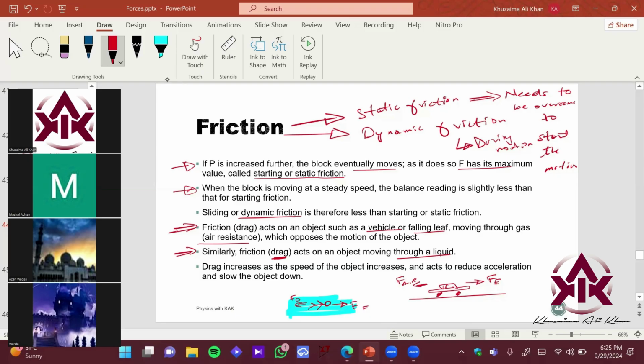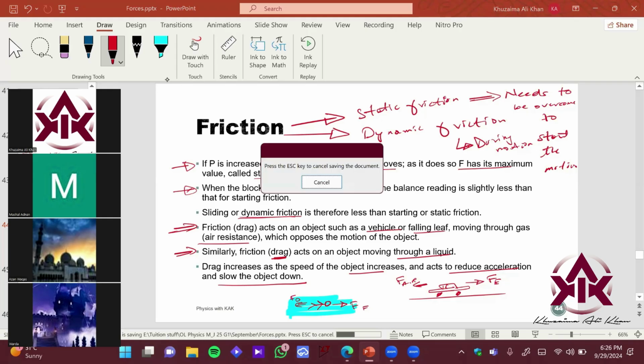So friction is available in air and also in liquids, right? Drag increases as the speed of the object increases and acts to reduce the acceleration and basically slow objects down, right? Similarly, drag, air resistance, friction, they all are opposing forces which try to basically stop the motion, right? So this is the friction which needs to be pretty clear to you guys before moving on.